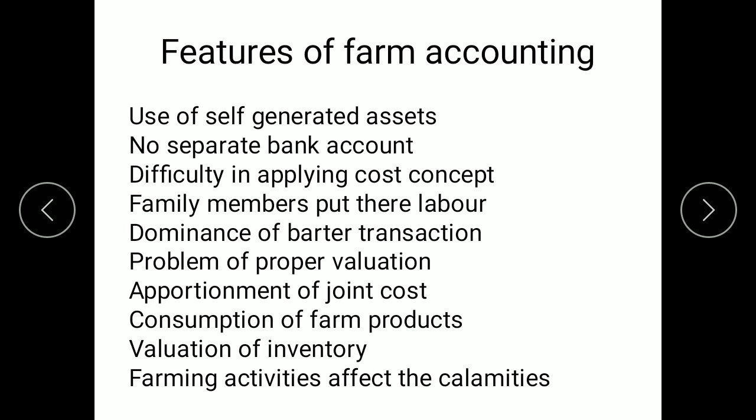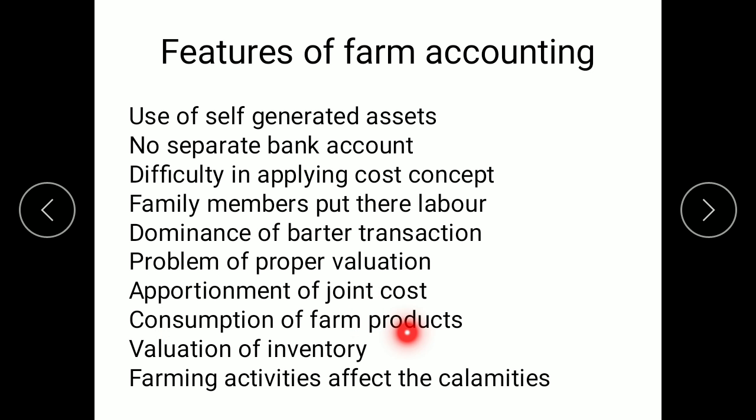So as you know, farmers are involved in various types of activities. They manage different types of farming activity. In such cases, what happens? Cost is incurred jointly. So such joint costs are distributed on the basis of some reasonable rate of apportionment in order to prepare the separate agricultural account or different farming accounts. So apportionment of these joint costs becomes very difficult.